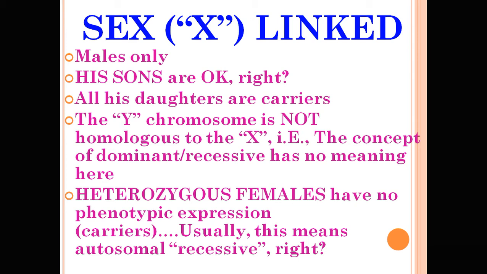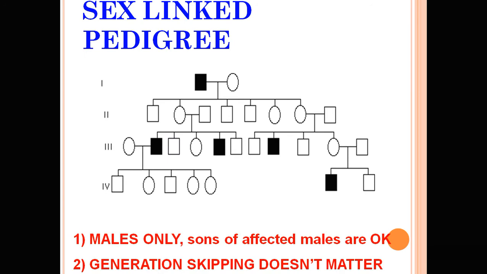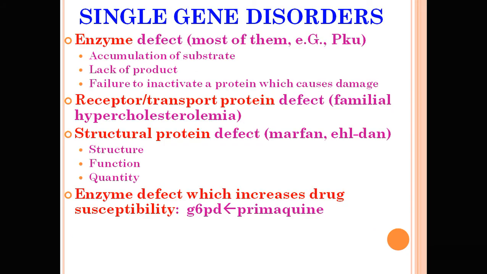Some heterozygous females have no phenotypic expression and are usually carriers. Examples are Duchenne muscular dystrophy, hemophilia A and B, G6PD deficiency. So these are important examples of the X-linked recessive disease. So only males are affected, sons of an affected male are okay, and generation skipping doesn't matter.